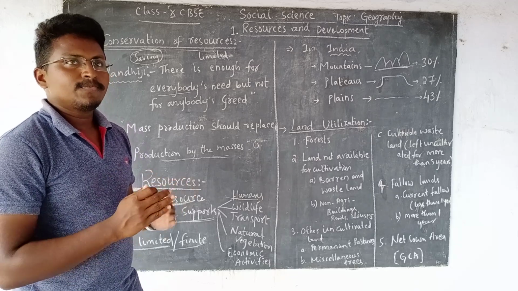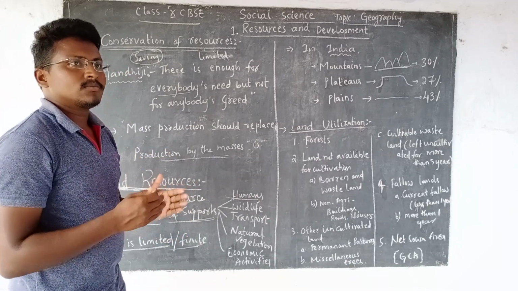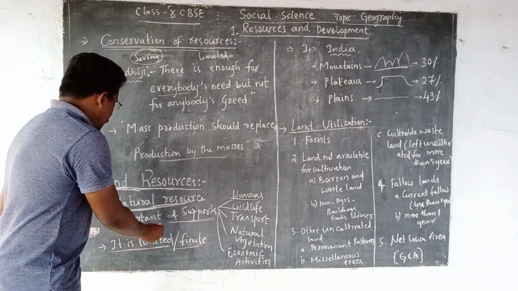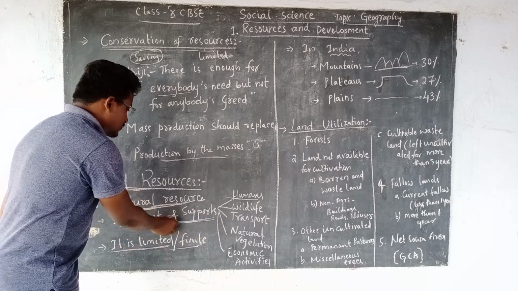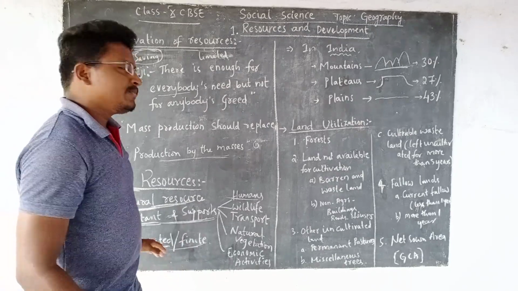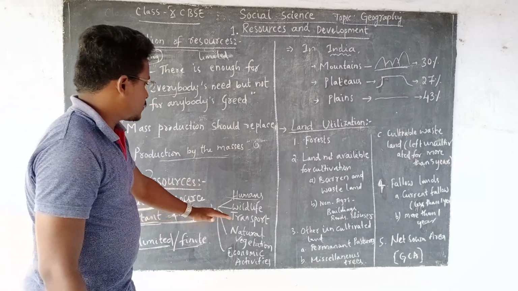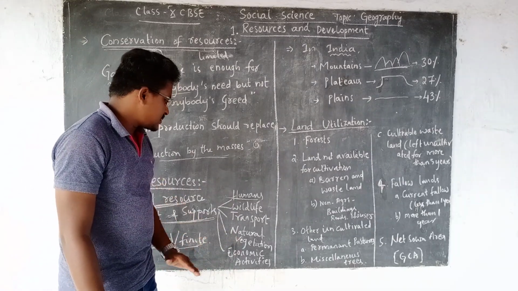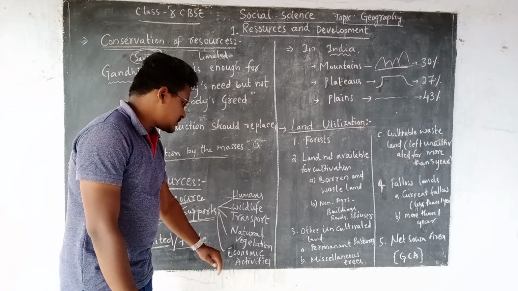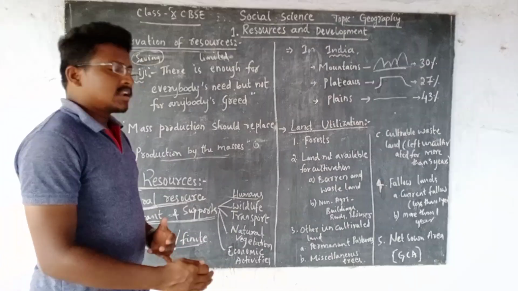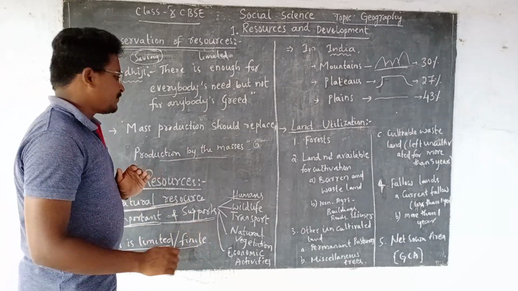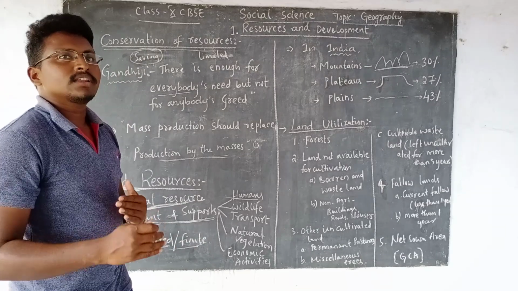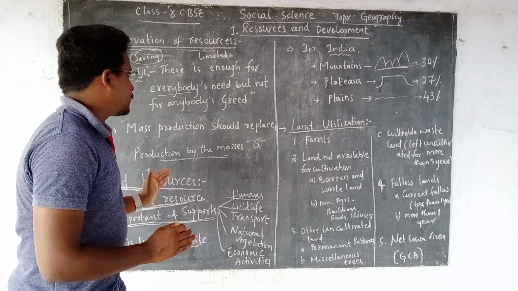Otherwise, some environmental problems may occur if we cannot use this land resource properly. Land is very important, and it supports different things for us. For example, it supports human life, wildlife, transport or movement of goods, natural vegetation, and economic activities. There are any number of ways in which land can be used, but the size of the land is limited or finite. Therefore, it is very important to use the land properly.